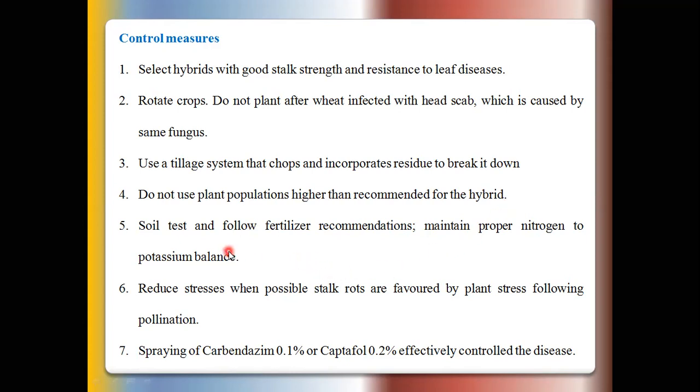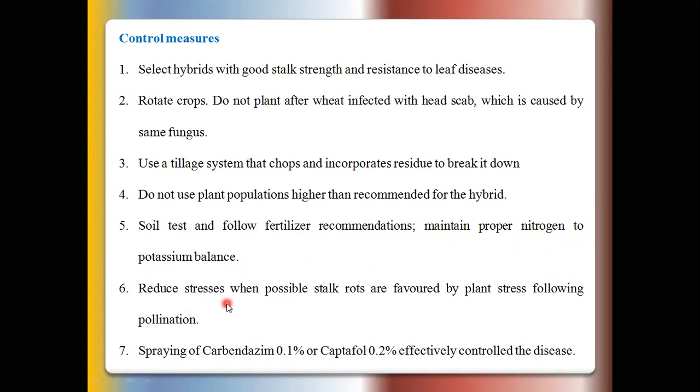Then eradicate the spores present in soil by adopting soil solarization techniques, or apply the proper nitrogen and potassium dose to maize crops. If you use an excess dose of nitrogen, disease severity will increase.